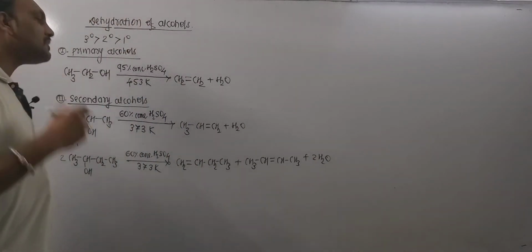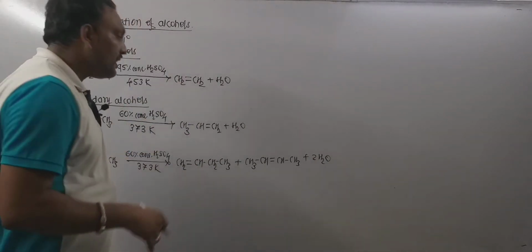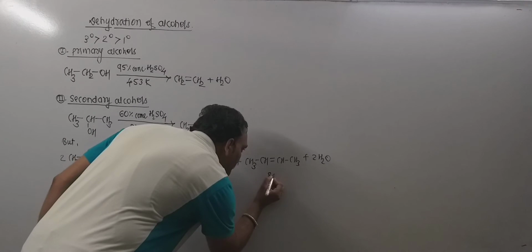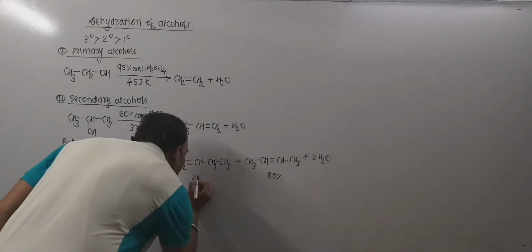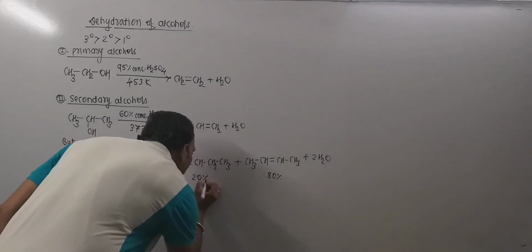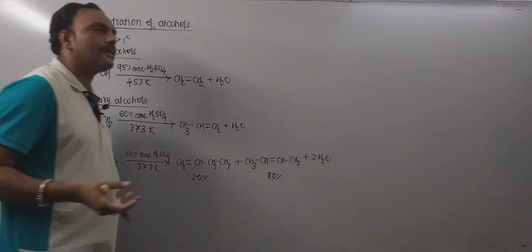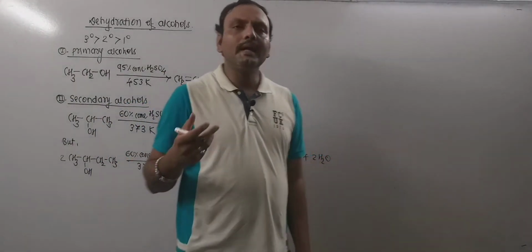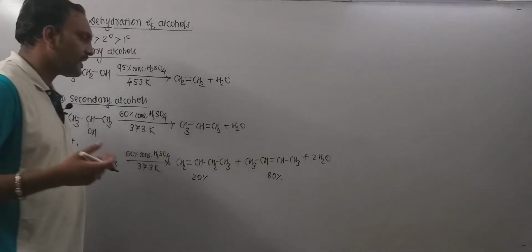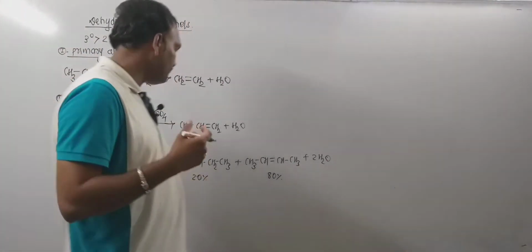But among these two, the highly substituted 2-butene has major yield, it is up to 80%, and 1-butene forms in the lesser yield, as per Saytzeff's rule.